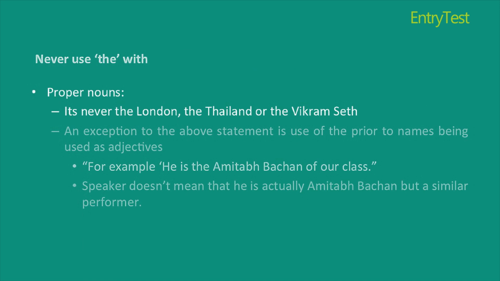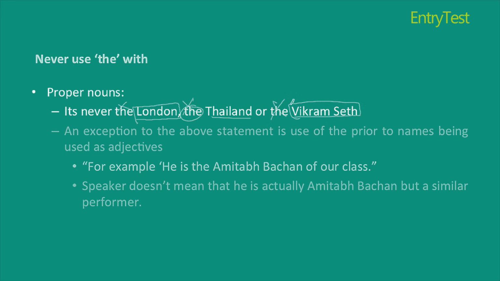Now that we've discussed where to use an article, we will move and discuss where not to use an article. Articles are never used in front of proper nouns, that is, particular specific names. For example, it is just London and it is not the London. Again, Thailand, it is not the Thailand. Supposing the great author Vikram Seth will never say the Vikram Seth.